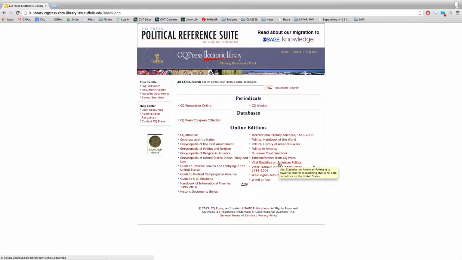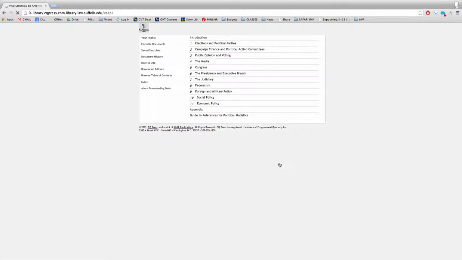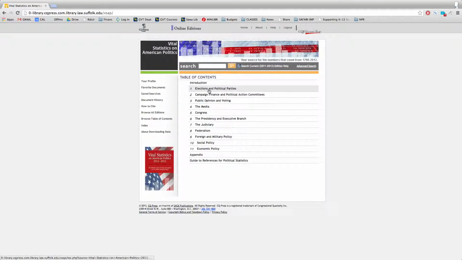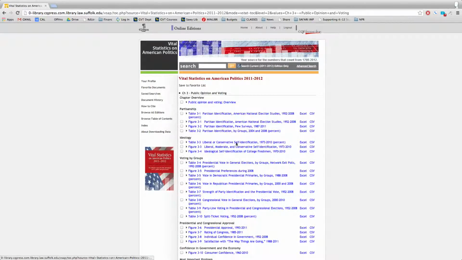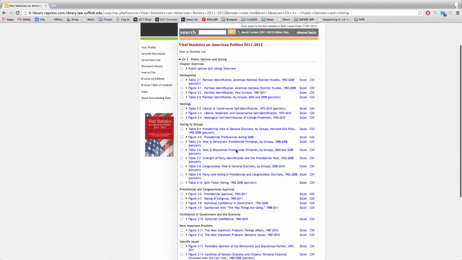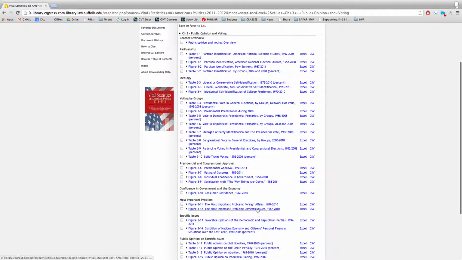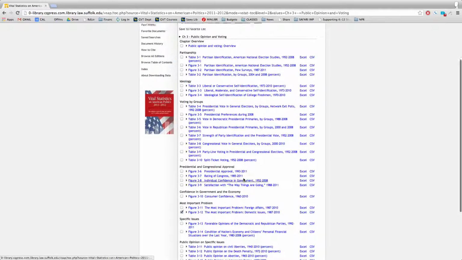If we go to Vital Statistics on American Politics, that takes us to a set of the statistics that are divided into different areas and issue areas. Let's say we were interested in public opinion and voting, and we were interested in the most important problems, domestic issues. We could download this into Excel to find out what the most important problem is. This is public opinion polling from 1987 to 2010.